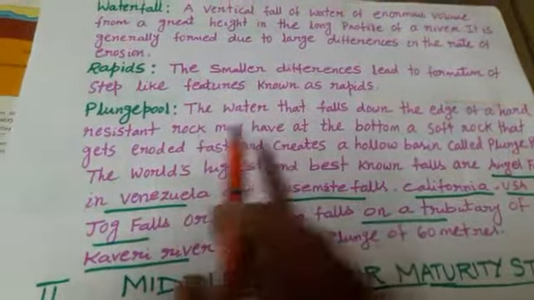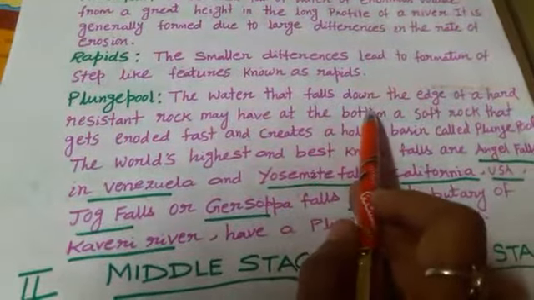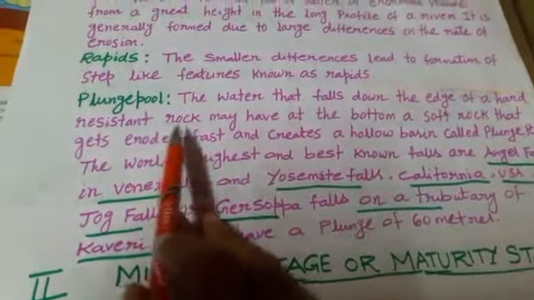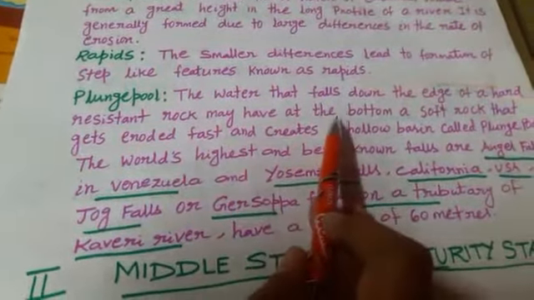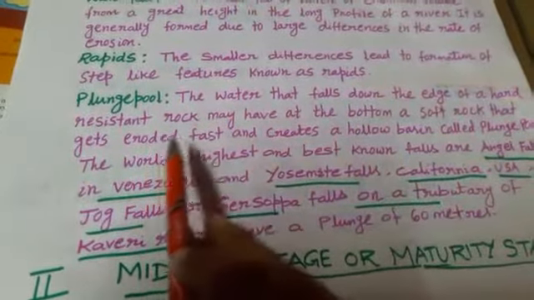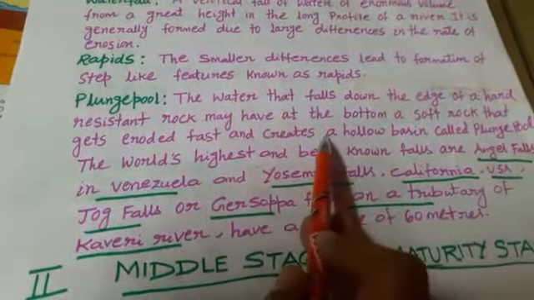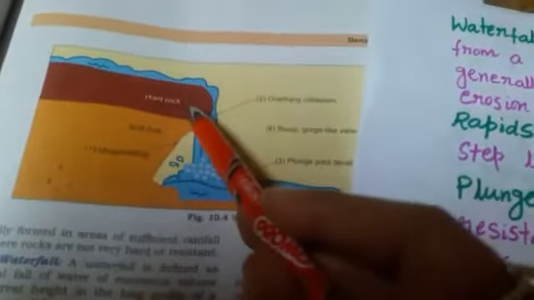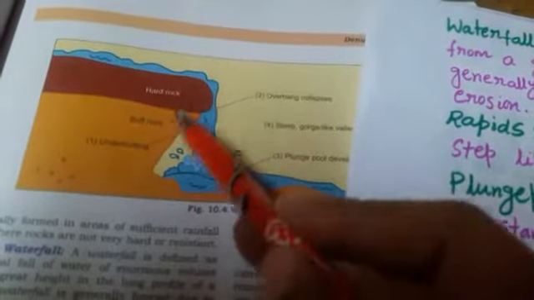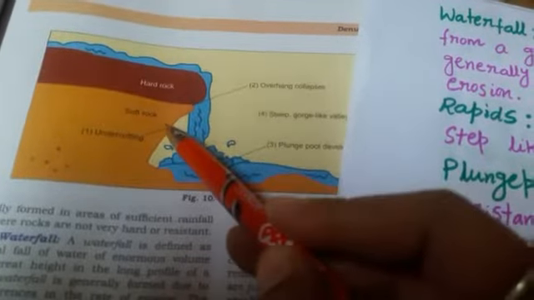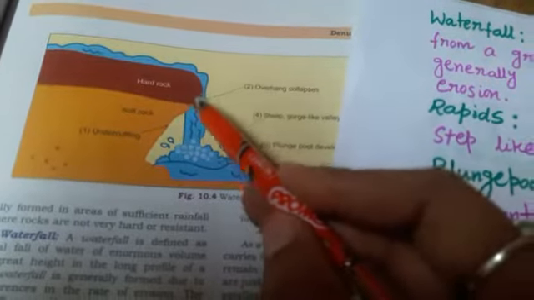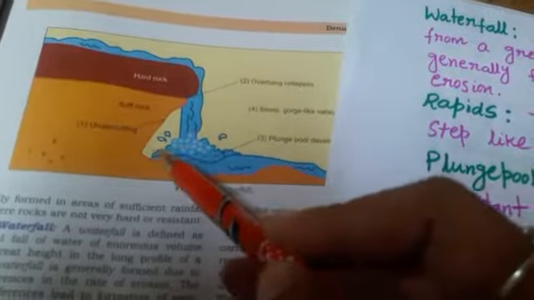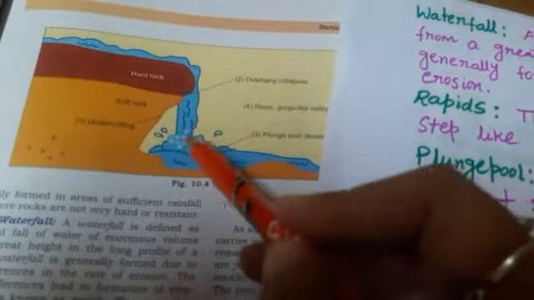Then, plunge pool. The water that falls down the edge of a hard resistant rock may have at the bottom a soft rock that gets eroded fast and creates a hollow basin called a plunge pool. This diagram shows one hard rock and soft rock. Suppose below the hard rock there is soft rock. Water suddenly falls towards the soft rock area, causing erosion and developing the plunge pool.